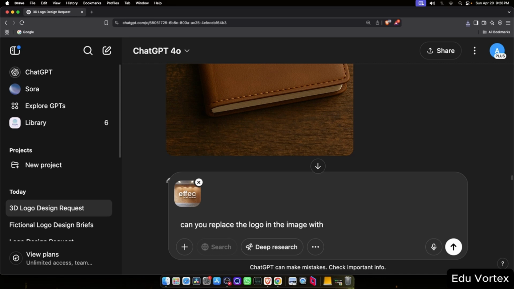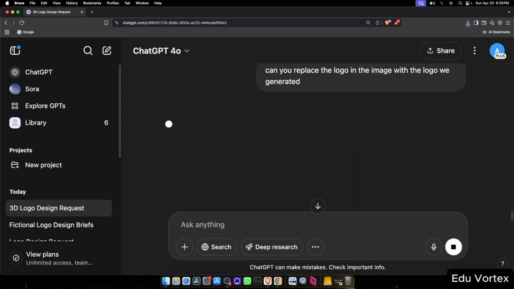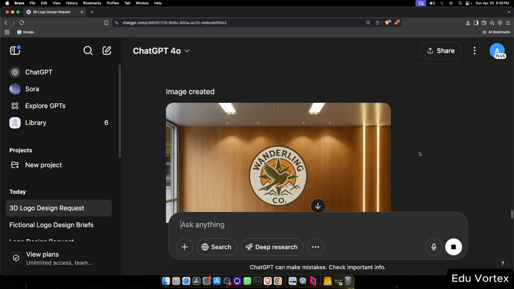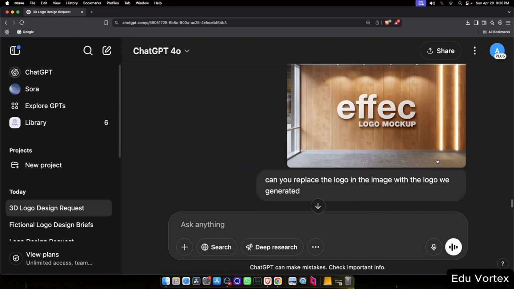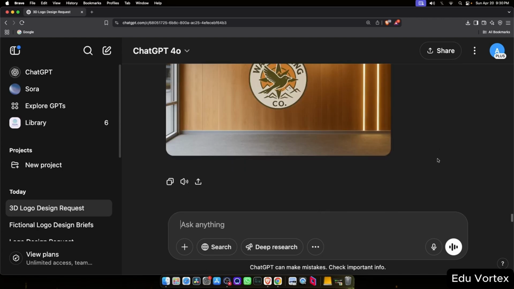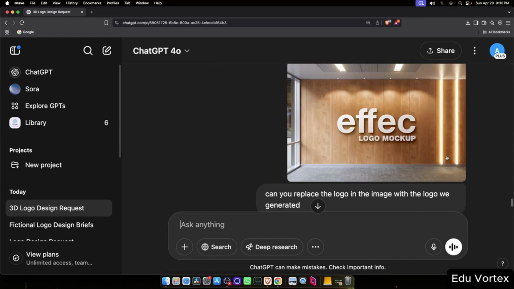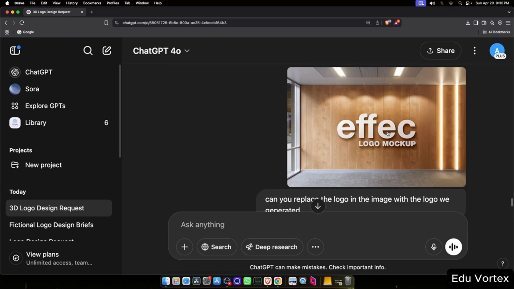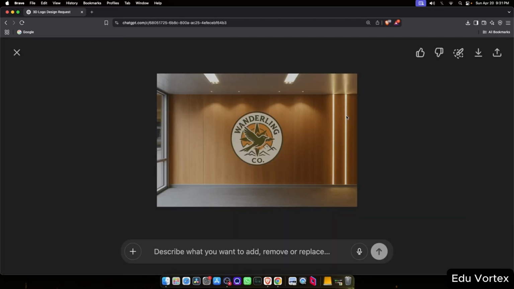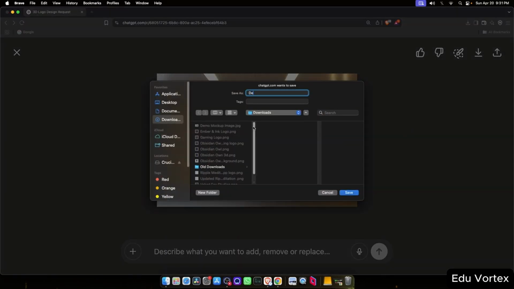I'm just going to give it a simple prompt, and let's see what output we get. After waiting a few minutes, we've got the new mock-up. As you can see, the original logo has been completely removed and replaced with the Wanderling logo. The result retains most of the original style and design elements from the mock-up, which is great to see.